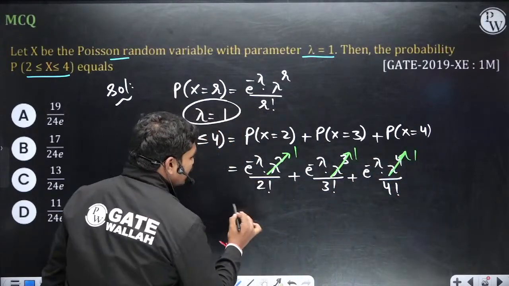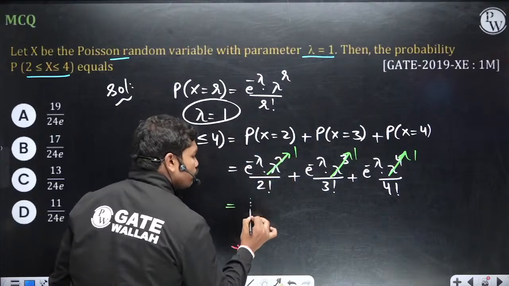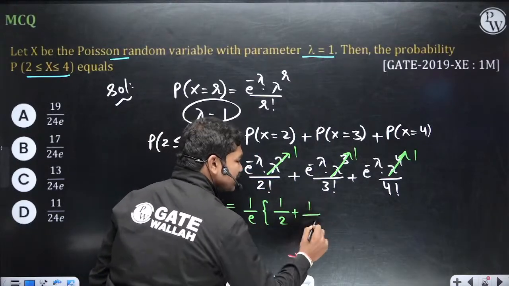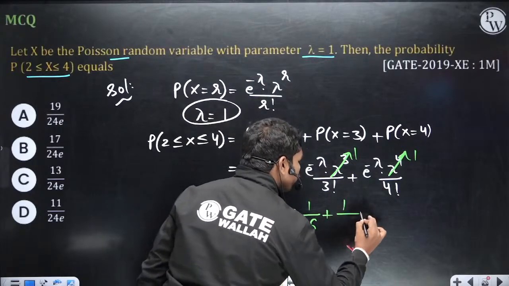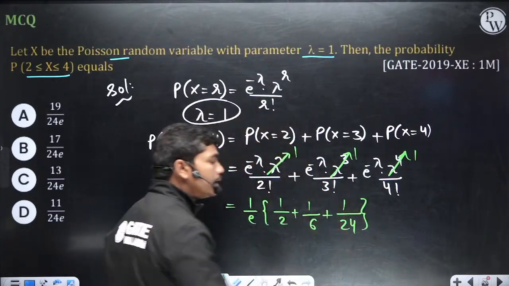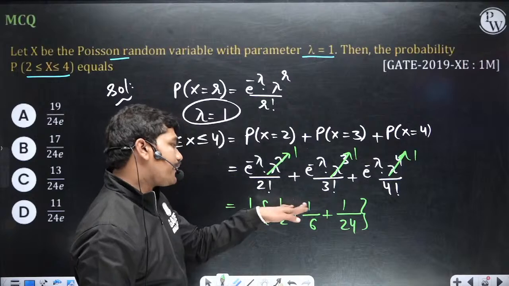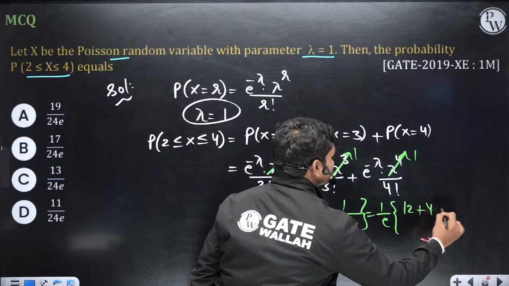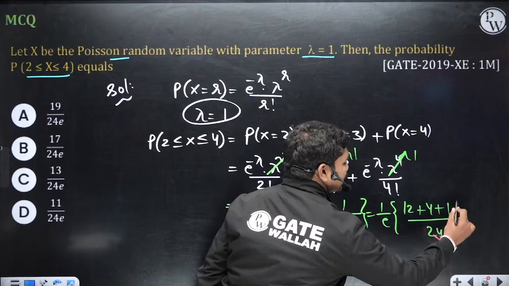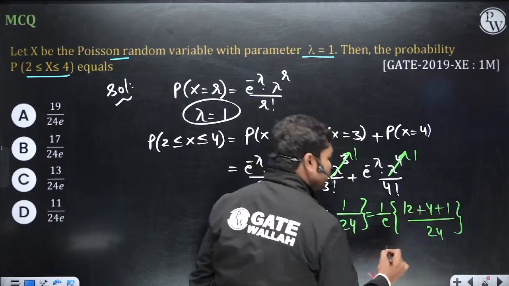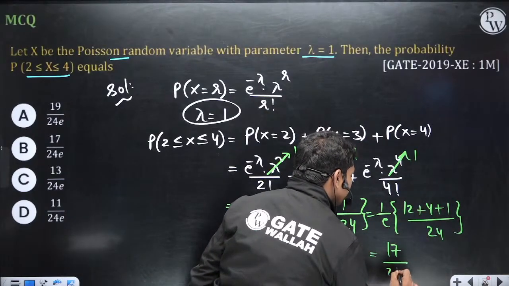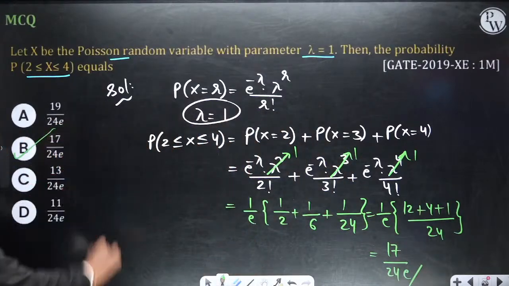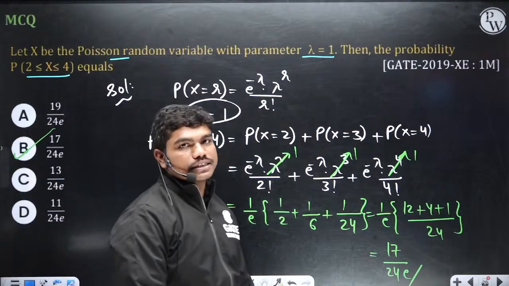So e power minus lambda is e power minus 1. If you take 1 by e common, 1 by 2 factorial is 1 by 2, 1 by 3 factorial is 1 by 6, plus 1 by 4 factorial is 1 by 24. If you take LCM, it is 1 by e times (12 plus 4 plus 1) by 24. So 12 plus 4 is 16, plus 1 is 17, so 17 by 24e is the correct answer. So 17 by 24e, which is option B, is the correct answer here. Clear?